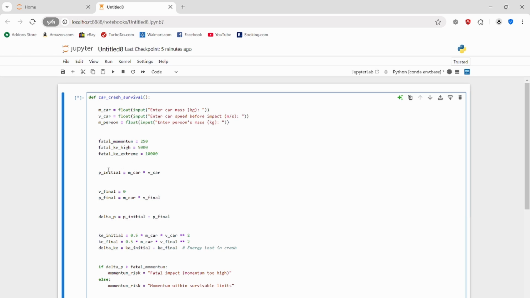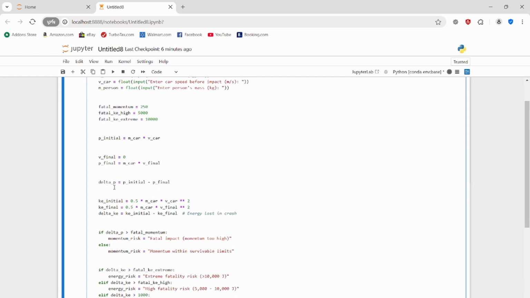Then we take the initial momentum, which is the mass of the car times the velocity of the car as we calculated, and then we take the final velocity as zero, and then we take the final momentum as the mass of the car times the final velocity of the car, which we've taken as zero.